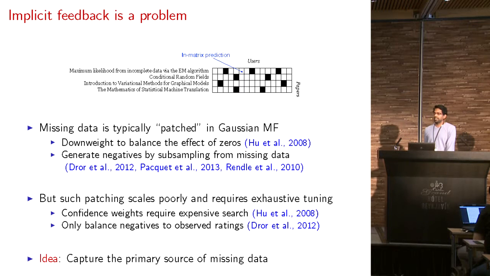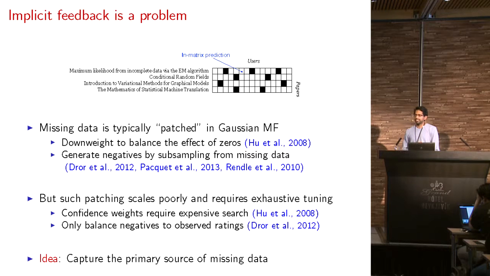Moving to implicit feedback, where the user has not explicitly rated items, this is an even bigger problem. Because as before, we cannot simply omit the missing data. You've got to patch it in some ways. You've got to include it in some ways. Because if you omit it, you're going to seriously bias the user profile.